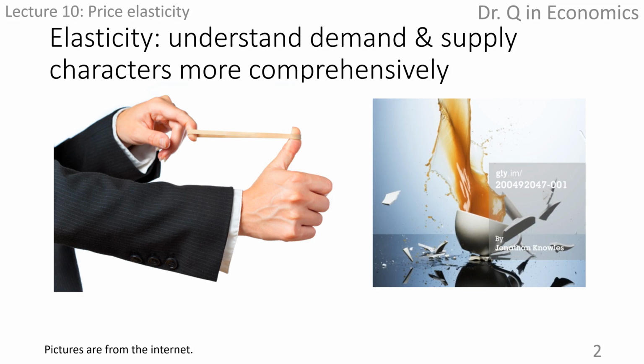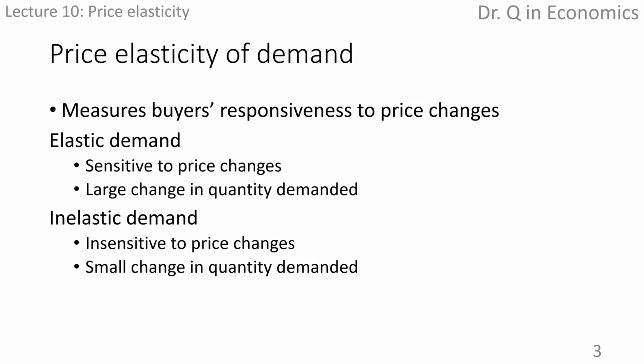In economics, the most common elasticity is price elasticity. Taking price elasticity of demand as an example, it measures buyers' responsiveness to price changes. If price changes by 1%, and consumers change their purchase dramatically, so that quantity demanded changes by a significant amount, like 10%, then we say the quantity is very sensitive, very responsive to the price change.